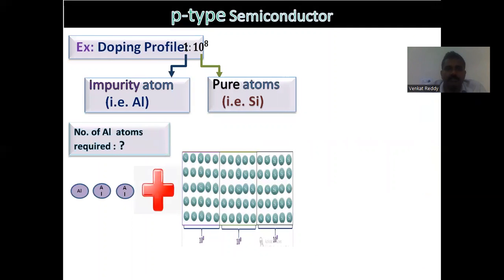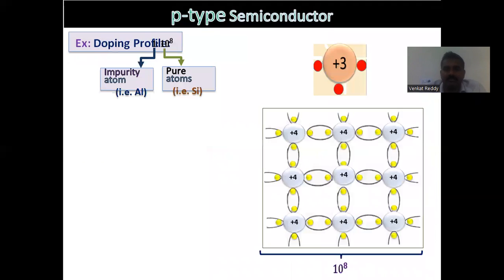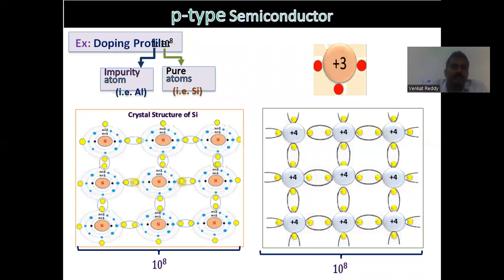Now you can see the number of aluminum atoms required depends upon the conduction process. If we want to improve the conduction process more, we have to add more impurity atoms. Now we can look into this.